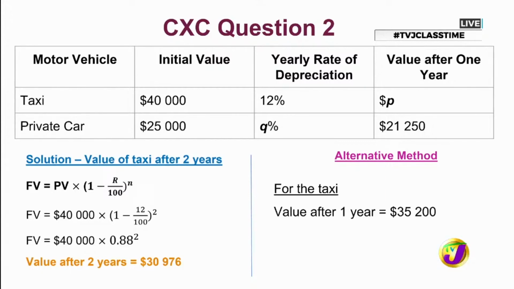$35,200. Yes. So we can use this. We now know that this value is the starting value for the second year. And so pretty much we just need to multiply this value by that 0.88, right? And again, we're multiplying by a value less than 1. And so we're seeing the same answer coming up, $30,976. So both methods are actually taking me to the same solution, right?